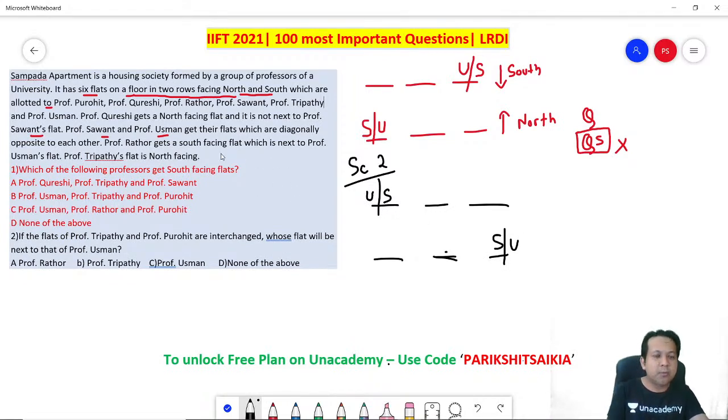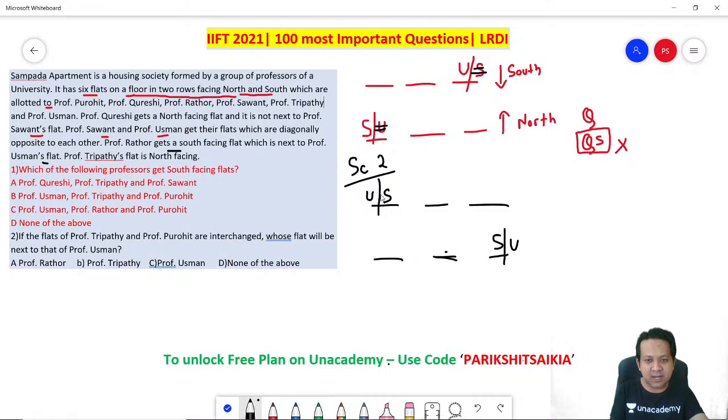Okay, next. Professor Rathore gets a south-facing flat, which is next to Professor Usman. Rathore is south-facing and Rathore is next to U. So can I say U must also be south-facing? Will you agree? Rathore is south-facing and he is next to U, so it also means U is south-facing. Awesome. If U is south-facing, S has to be north-facing.